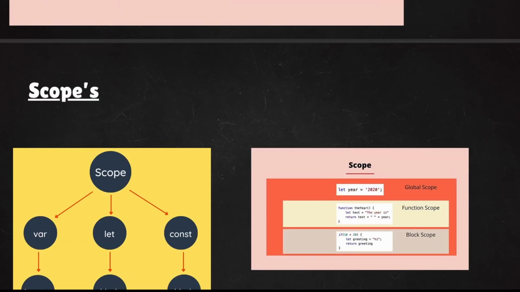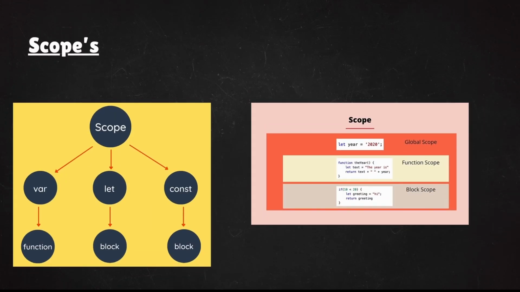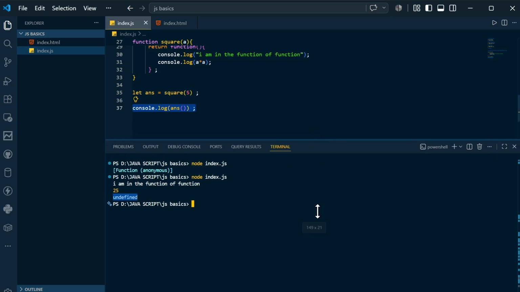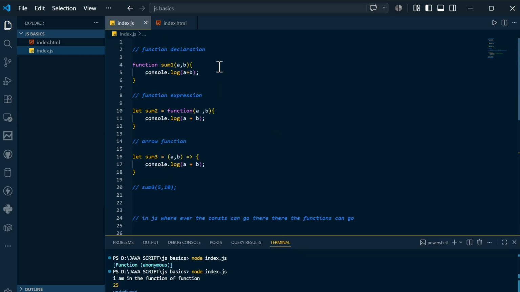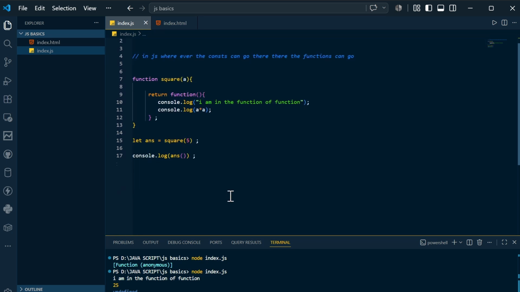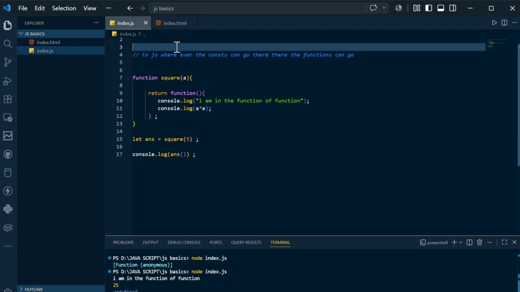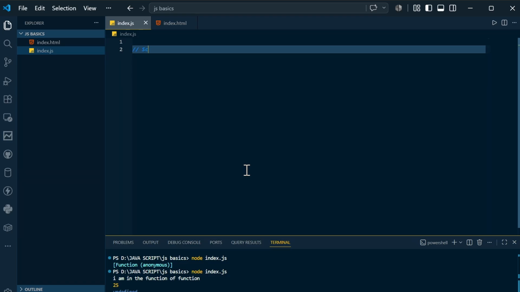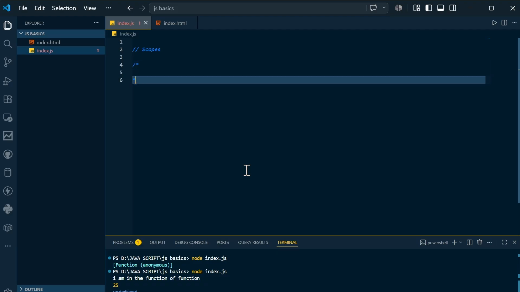And if you come here, you can see. First of all, I wanted to show you the code so that you can understand clearly. As you understood functions clearly, I will come here. This is the function declaration expression, I will remove this, this also I will remove. I hope you got this. Okay, functions. Now what we are going to understand is about scopes. So I will write a comment for you, which is scopes. What are scopes? I hope you got that.